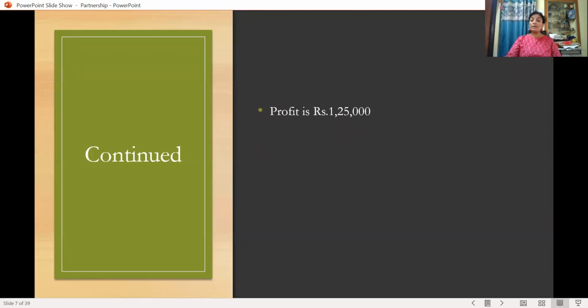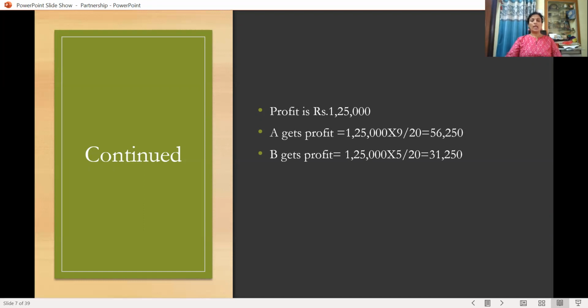What is the profit here? That is 1,25,000. And A gets the profit 1,25,000 into 9 upon 20, that is 56,250. And B gets the profit 1,25,000 into his ratio 5 upon 20. So he is getting 31,250. And C gets the profit 1,25,000 into his ratio. What is his ratio? 6 upon 20. So multiplied by 6 divided by 20, that is 37,500. This is what the answer is.